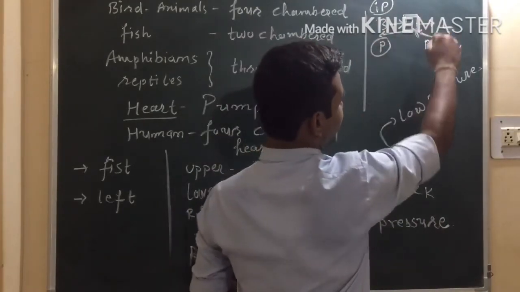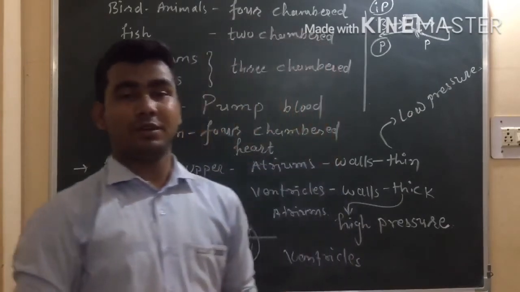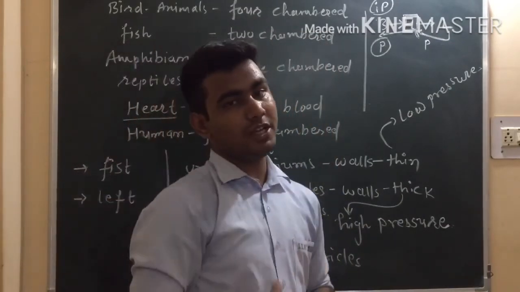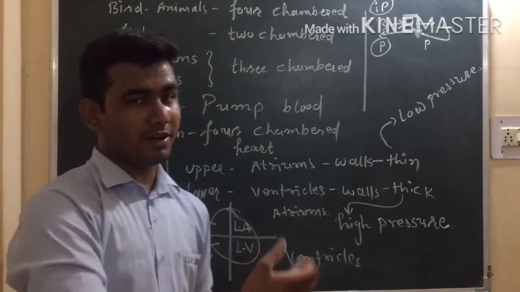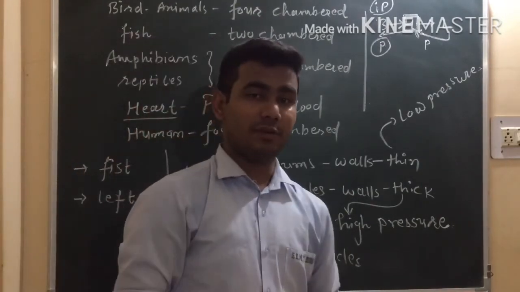So during this circulation blood comes twice into the heart. The blood circulation in human beings is also known as double circulation.